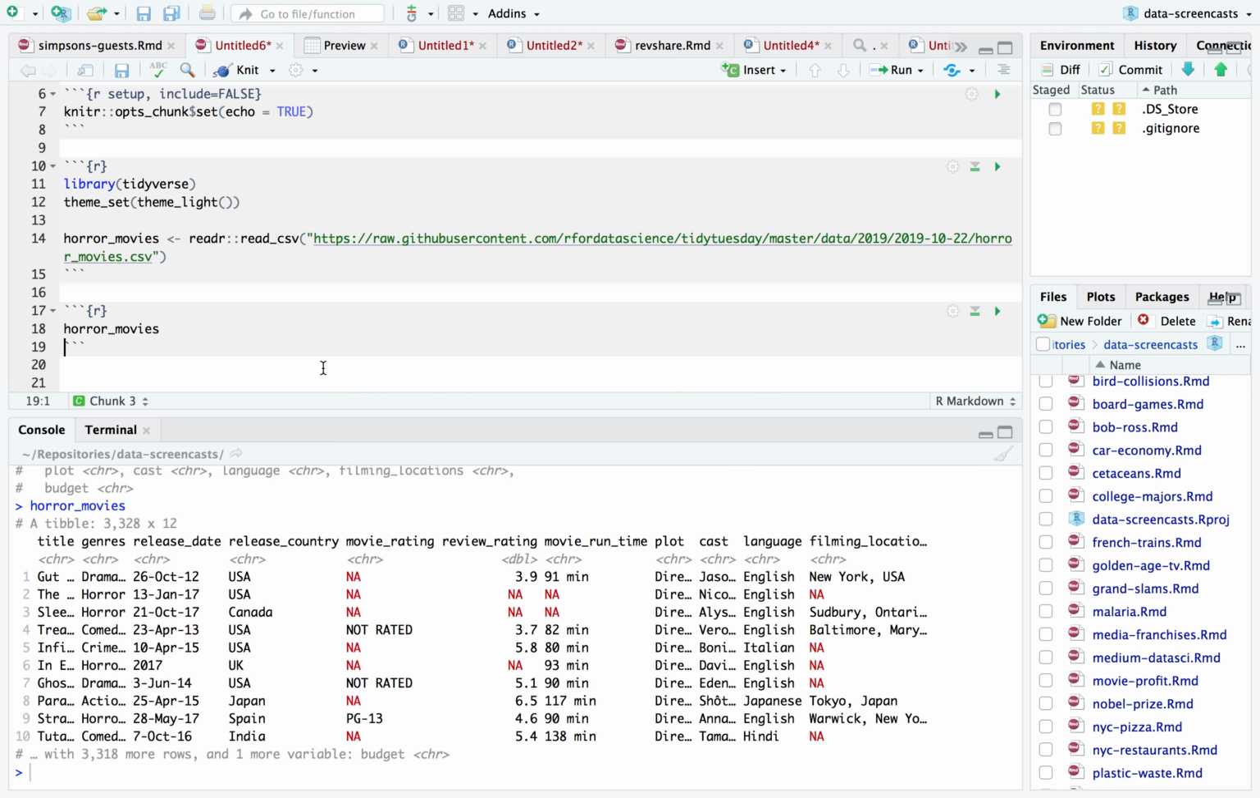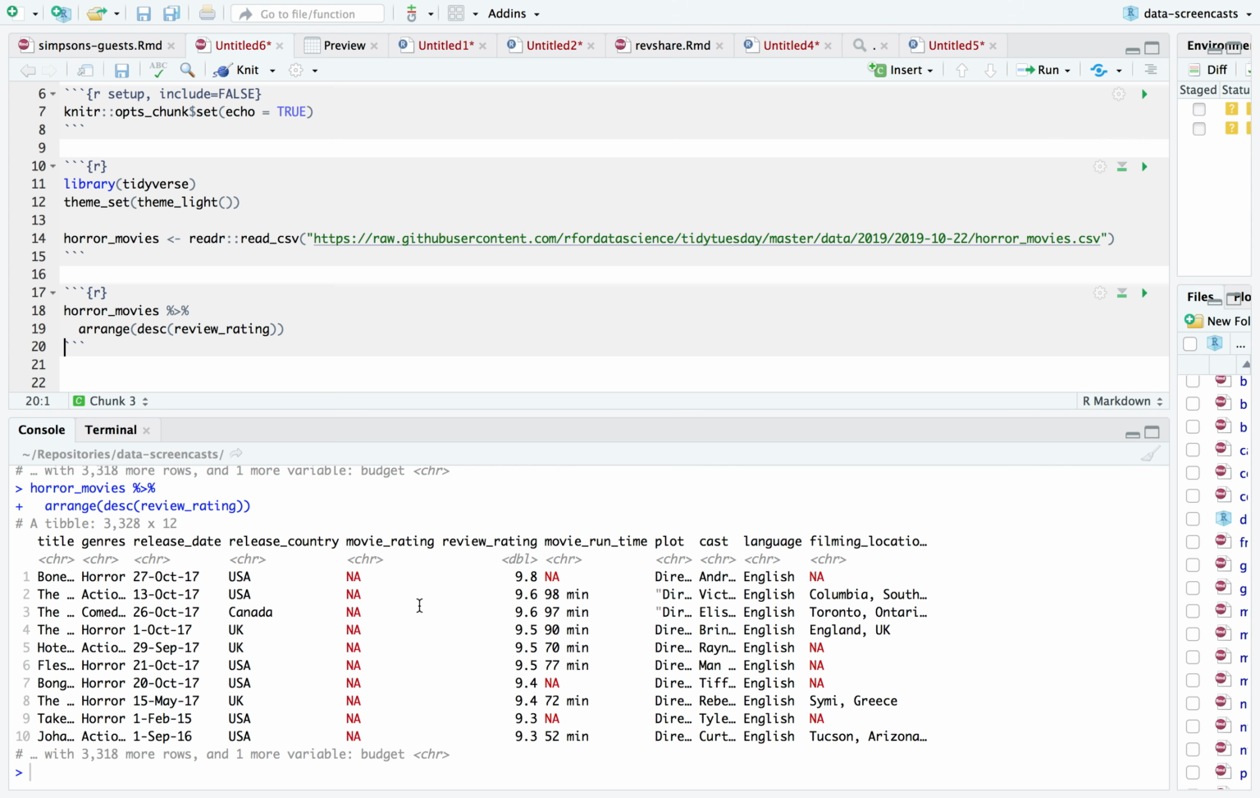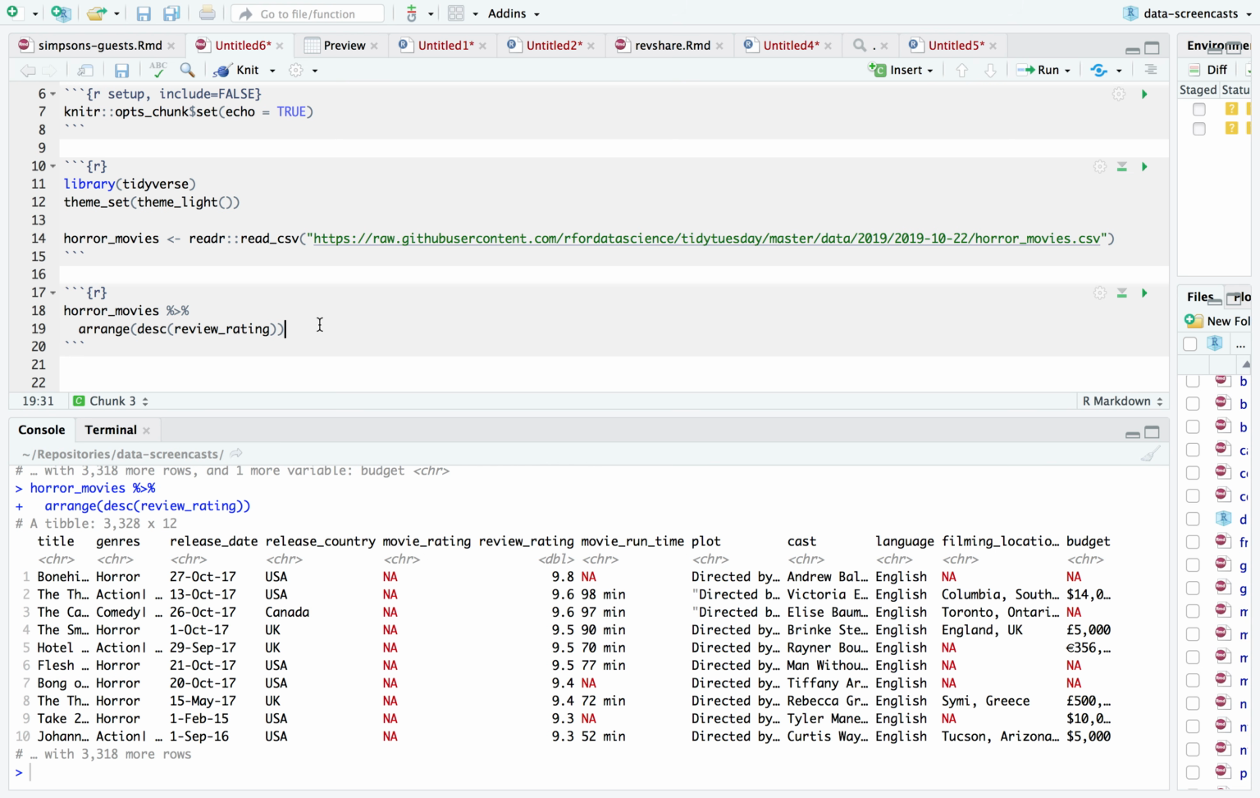All right. So here we have 3,328 horror movies, as well as movie ratings for each of them. So what is the best reviewed movie of all time? One thing we don't have here is we don't know how many ratings each of these got, so it could be a little hard to trust these numbers. Some of these could come from just a handful of movie ratings.